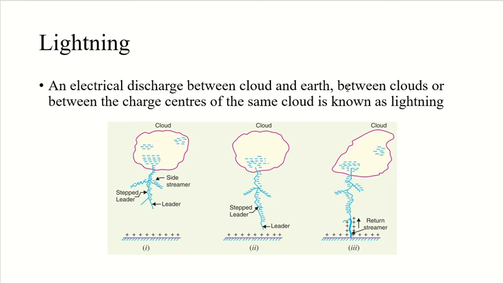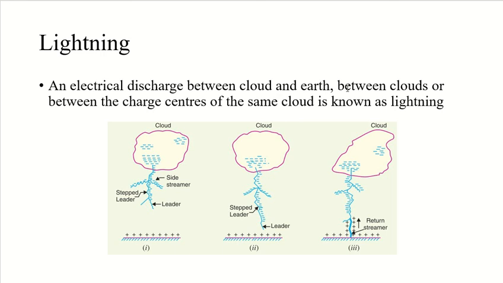At that time, a lightning surge or lightning strike happens. There are several theories which exist to explain how a cloud acquires charge. The most accepted one is that during the uprush of warm air from the earth, the friction between the air and the tiny particles of water causes charge buildup.